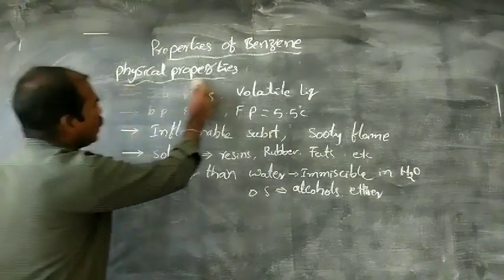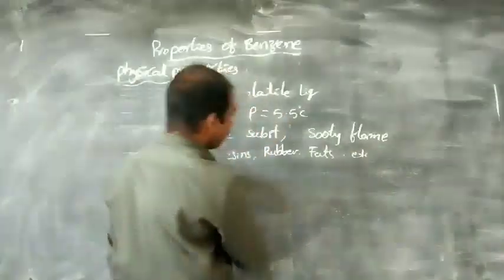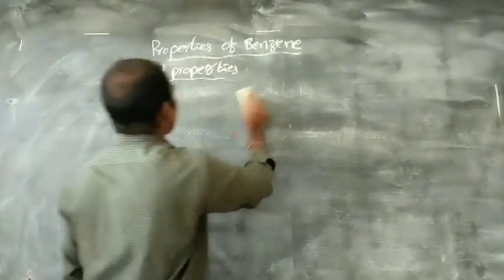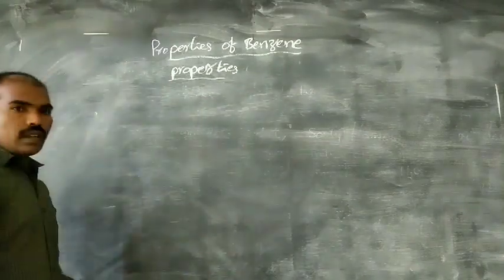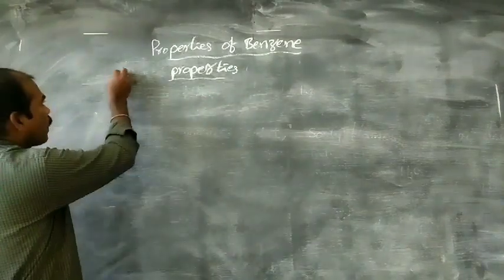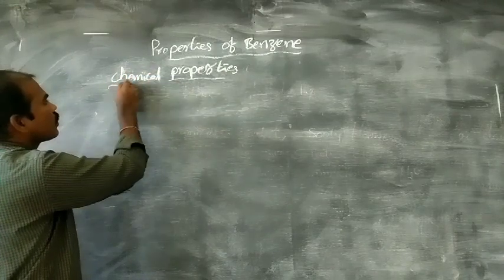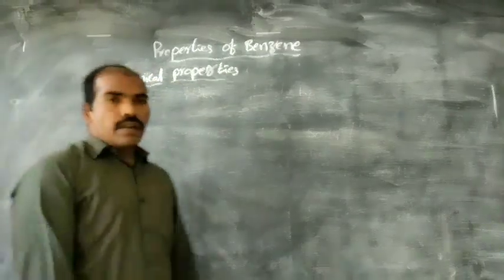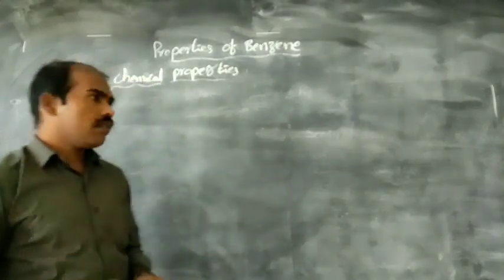Now let us see the chemical properties of benzene. Before the chemical properties, we need to discuss the reactivity of benzene.